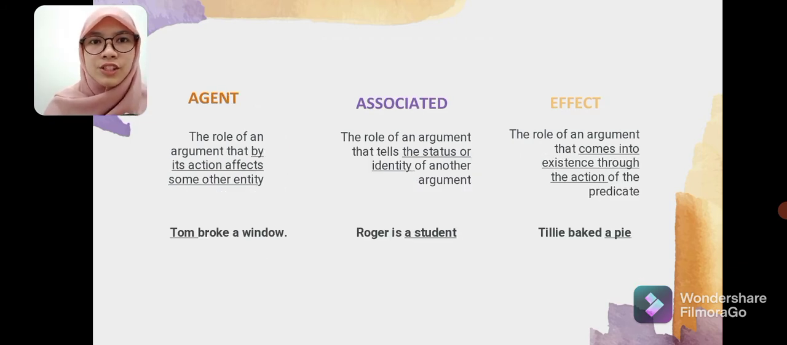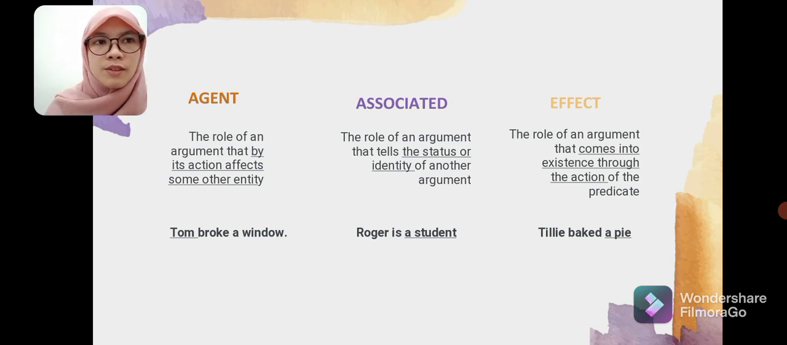The next is agent. The role of an argument that by its action affects some other entity. For example, Tom broke a window. Here, Tom is called an agent. And the next is associated. The role of an argument that tells the status or identity of another argument. Roger is a student. Here, a student is called an associated because a student tells the status or identity of Roger.